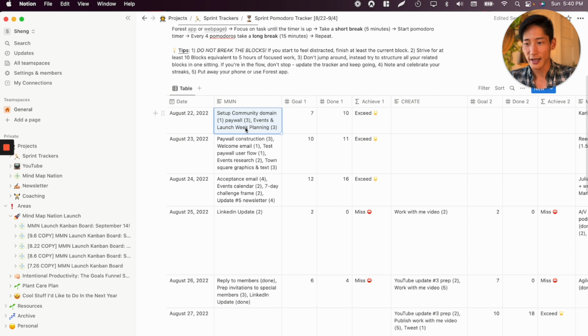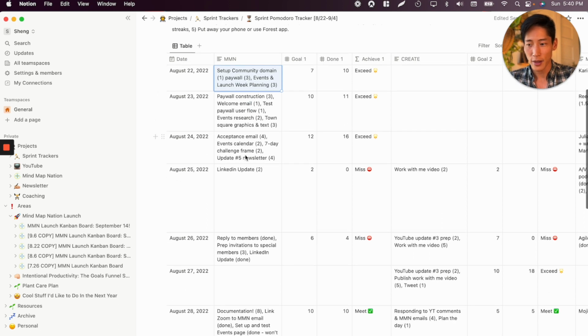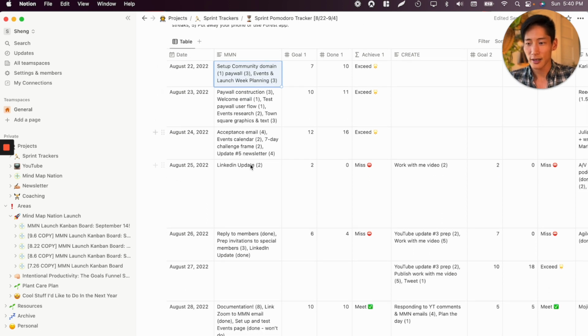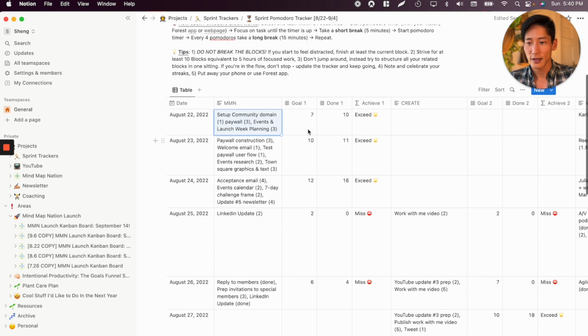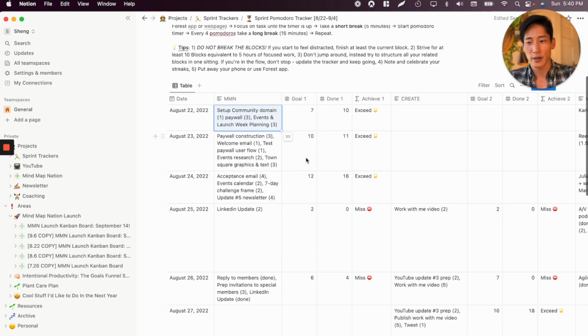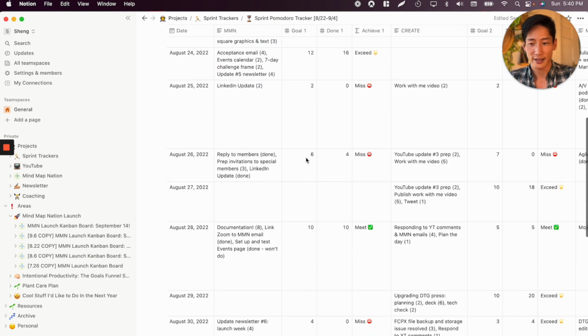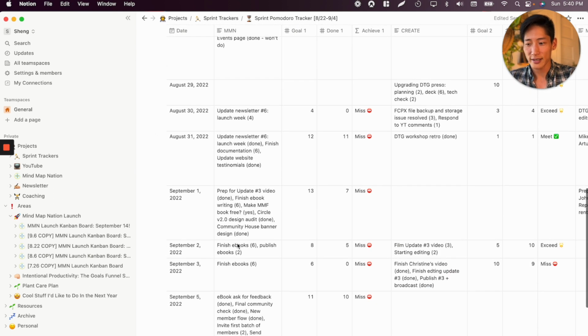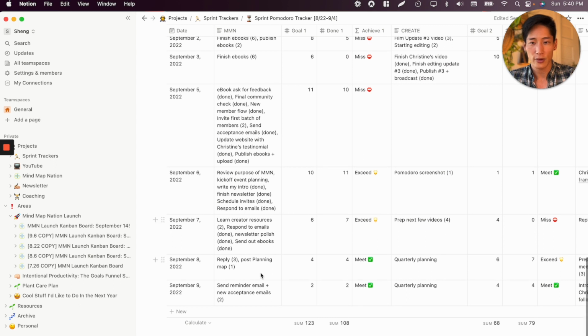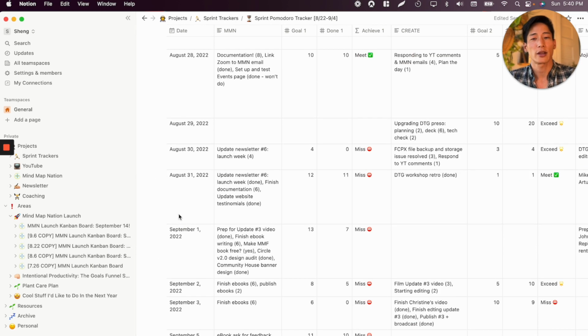On August 22nd, I had to set up the domain, paywall stuff, acceptance emails, all those things. And then these are the number of Pomodoros, or 30-minute intervals, that I wanted to dedicate to each one, right? So this is literally how I kept focused throughout the entire launch. Definitely check out that video if you're interested in this focus and productivity system.